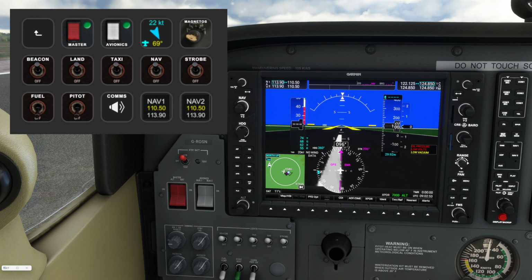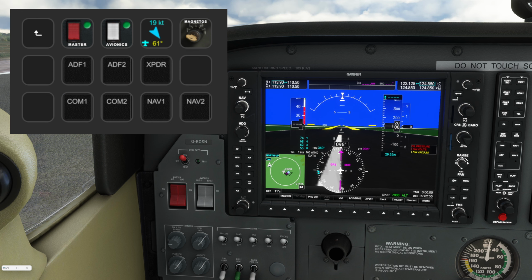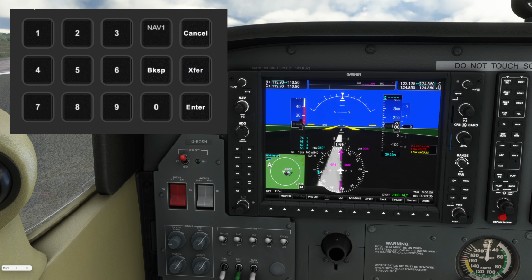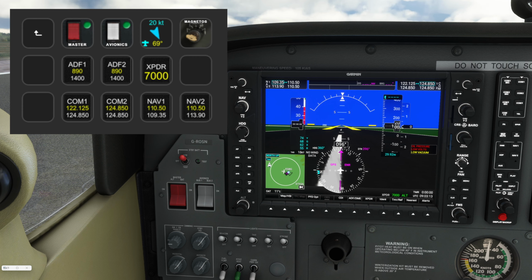Press the COMMS button here to open the folder. See, they've set up the COM1, COM2, NAV1, NAV2 radio. So, for example, NAV1, if we hold it in, it brings up another screen with the keypad, so we could enter like the local ILS 109.35. Press enter. That now enters.